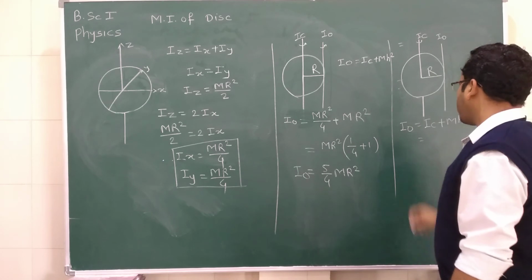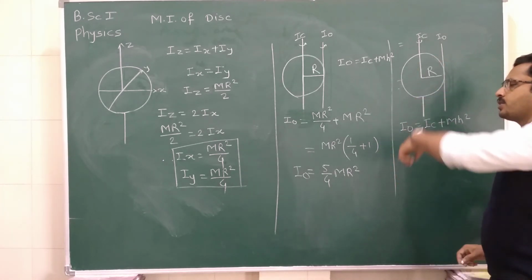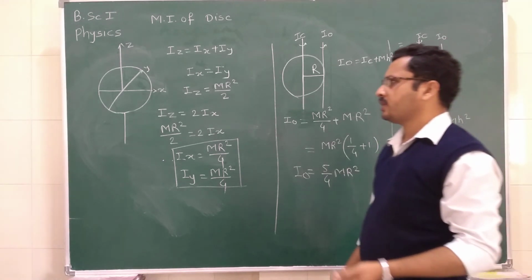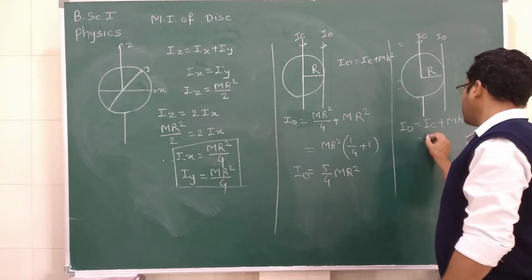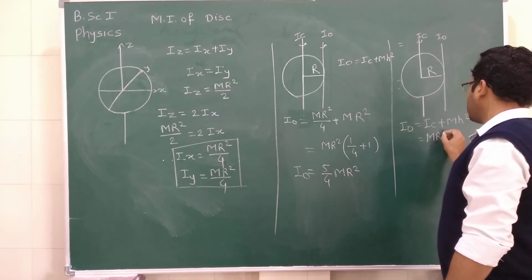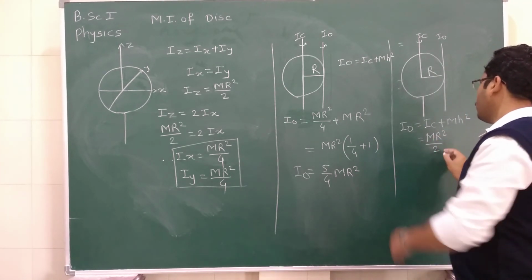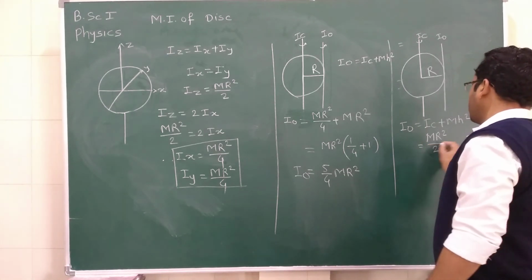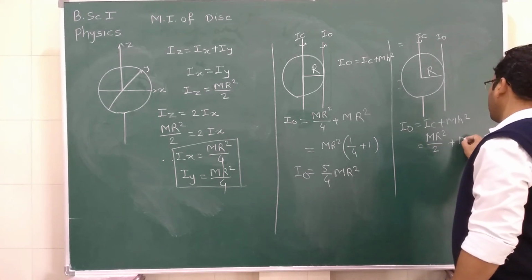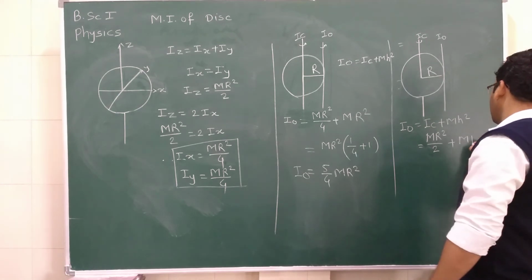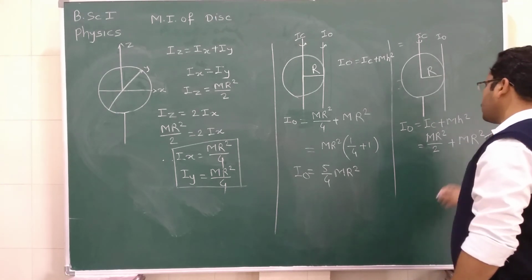So what is IC? IC is the moment of inertia about the center of mass, and the center of mass moment of inertia is mr square divided by 2. So we can write plus m into h square, where h is nothing but the radius, so r square.